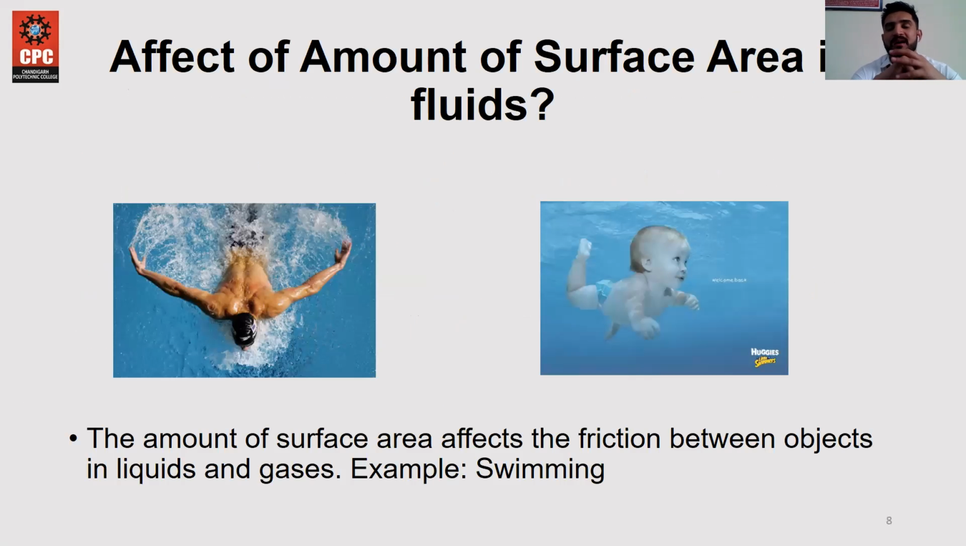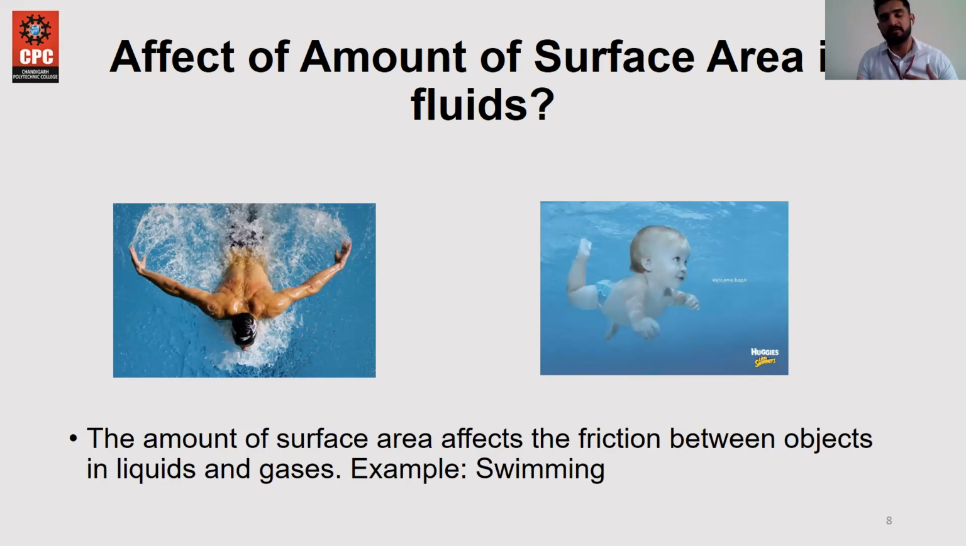Next is the effect of the amount of surface area in fluids. We can see whether there is any effect of surface area in fluids or not. Friction can only occur due to surface area. Water also has a surface area. So you can check that a person can only swim if there is a surface area.